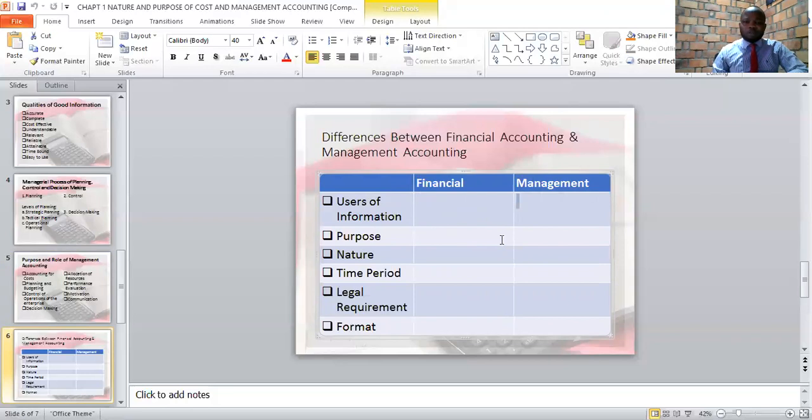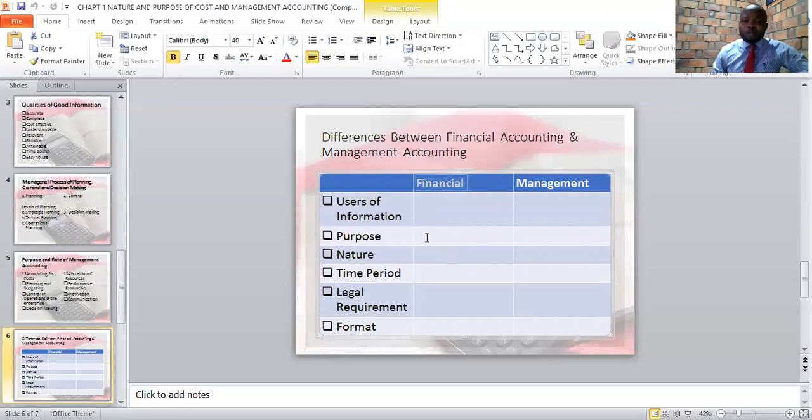The second difference between financial accounts and management accounts is on the purpose of the accounts. The purpose of financial accounting is common to most of us, because we have in one way or the other prepared a balance sheet, prepared an income statement, and therefore we know the purpose of financial accounting.